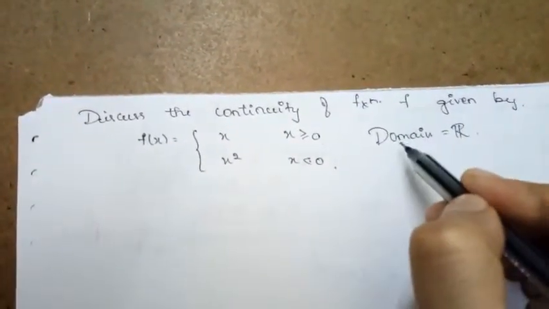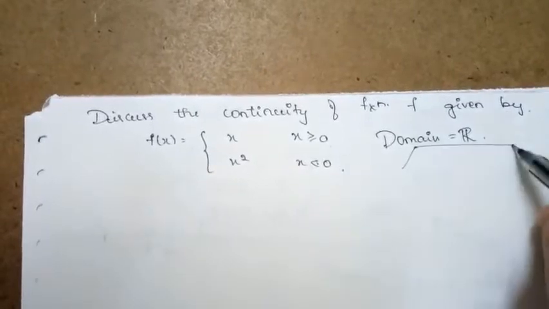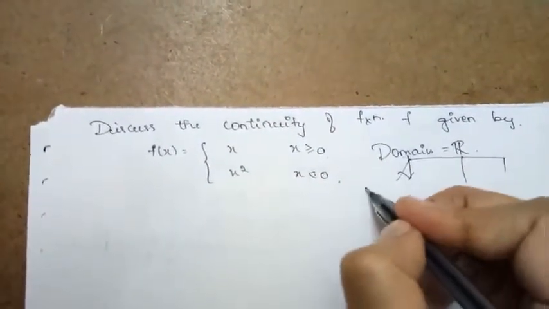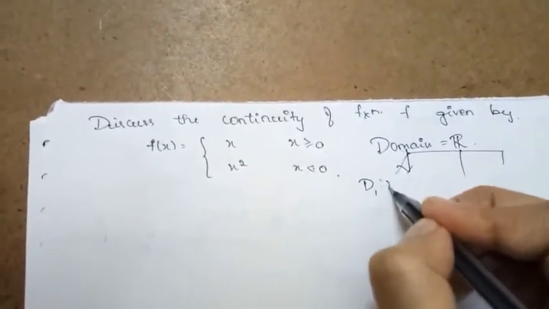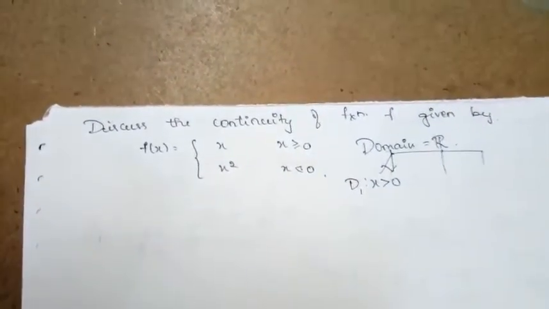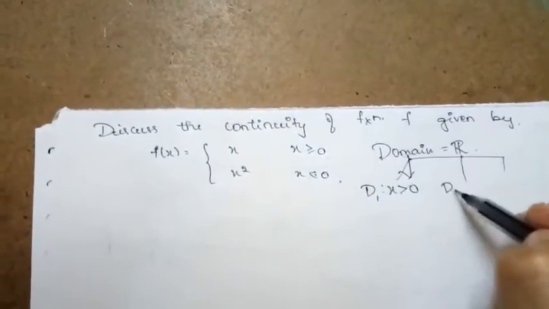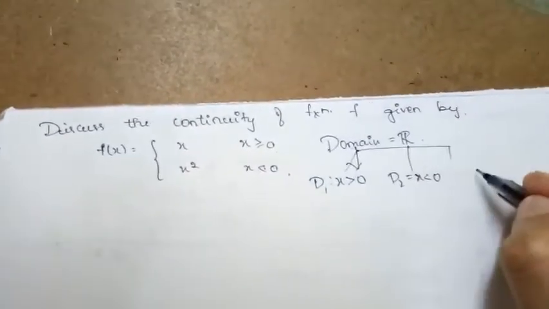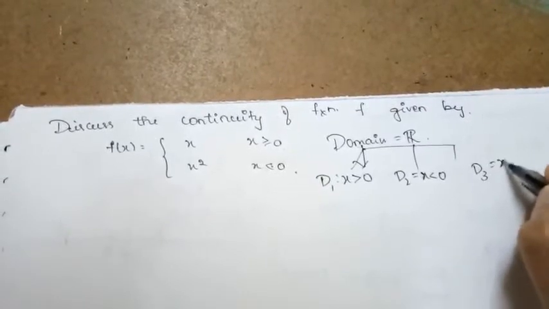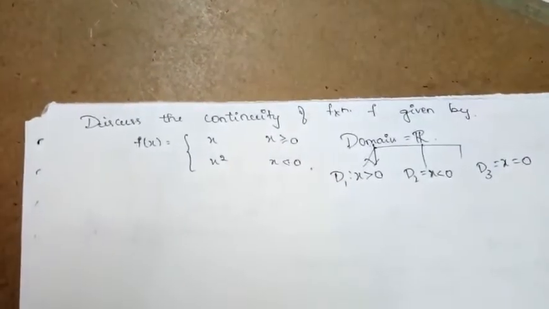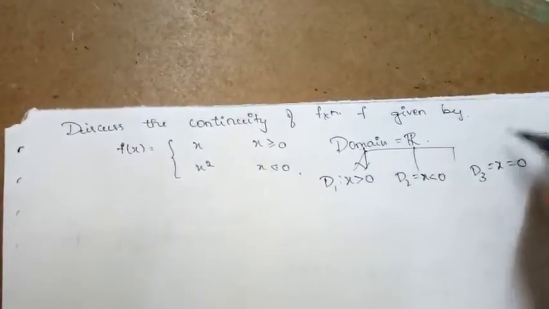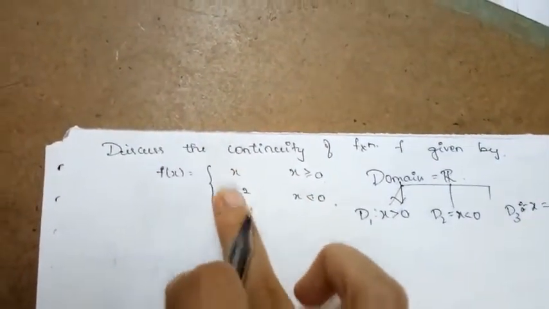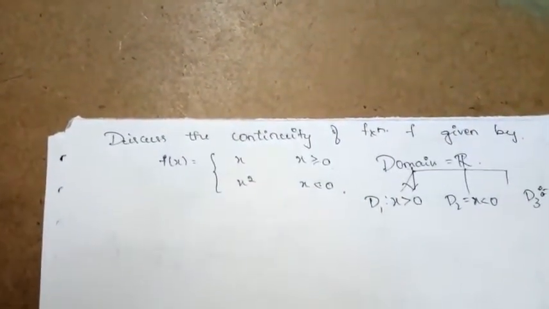Again this domain is divided into three parts. The first part is d1, when x is greater than 0, where the function is x. Another one is domain d2, when x is strictly less than 0. Another one is d3, when x is equal to 0, because when x is equal to 0, as the function approaches 0, from the left side it is x square, from the right side it is x.